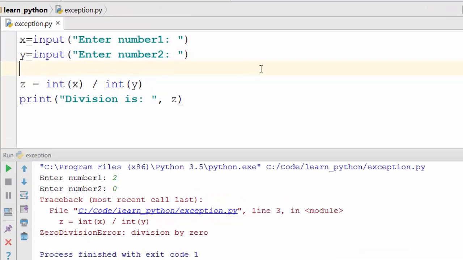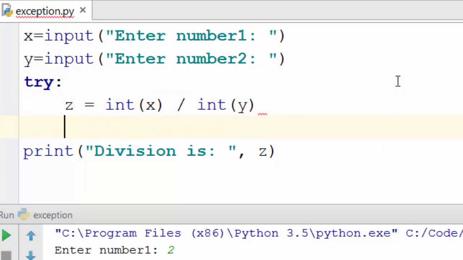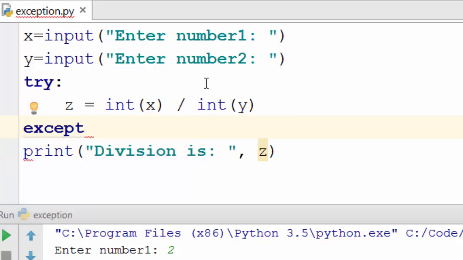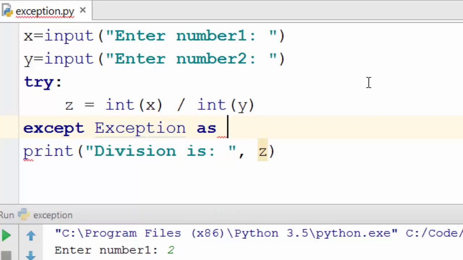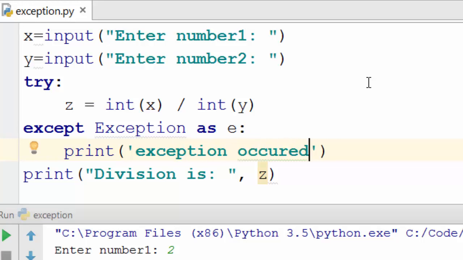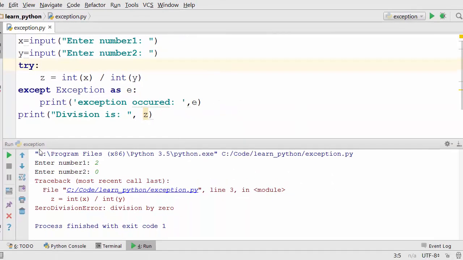And the way you handle the exception is by writing try except. So you will say try, and then here you will say except. So try colon, and the block of code that you expect could possibly generate an exception, you should put between try and except. Okay, so the syntax here is except Exception as e. Okay, and you will say print exception occurred,